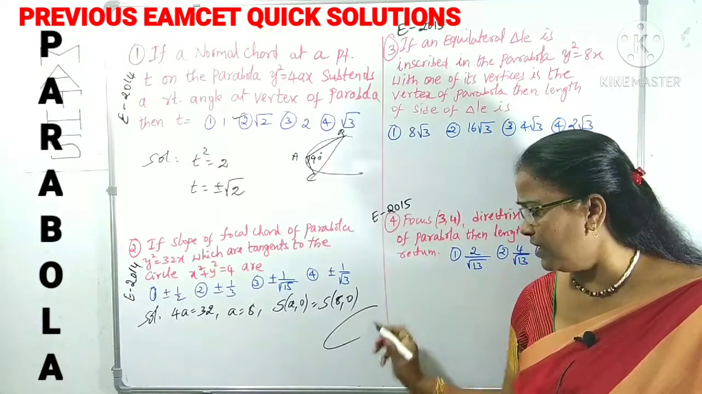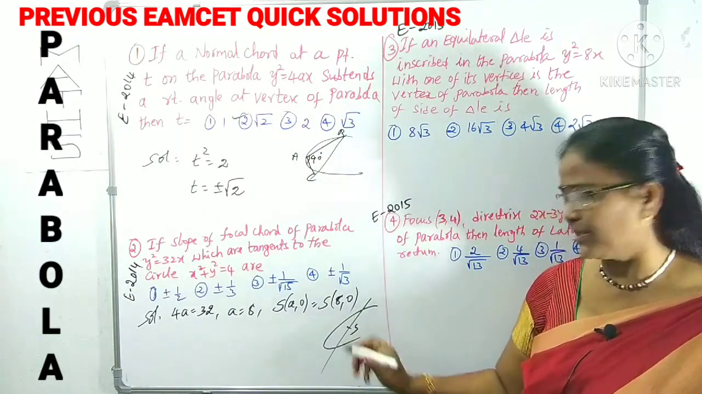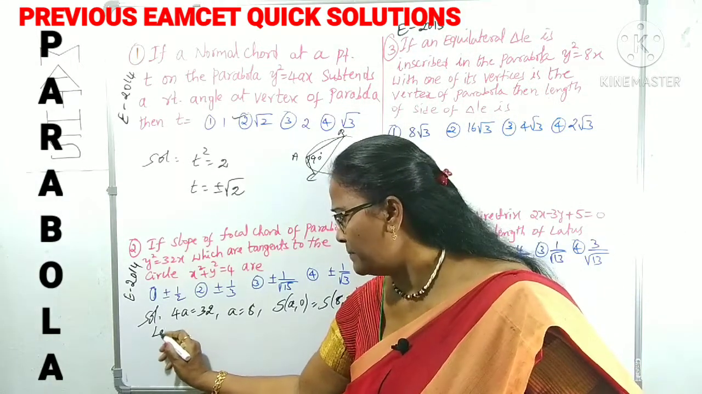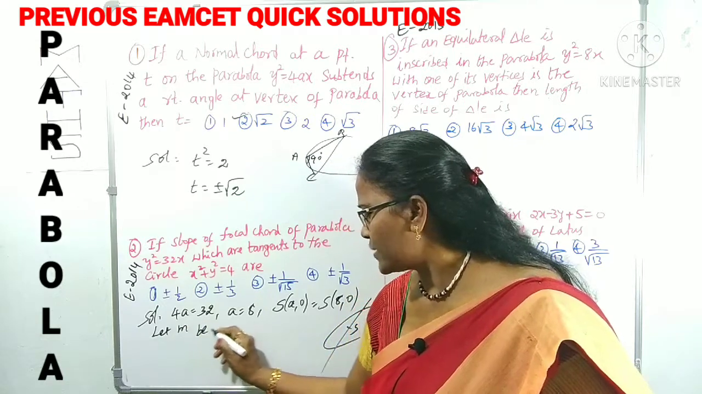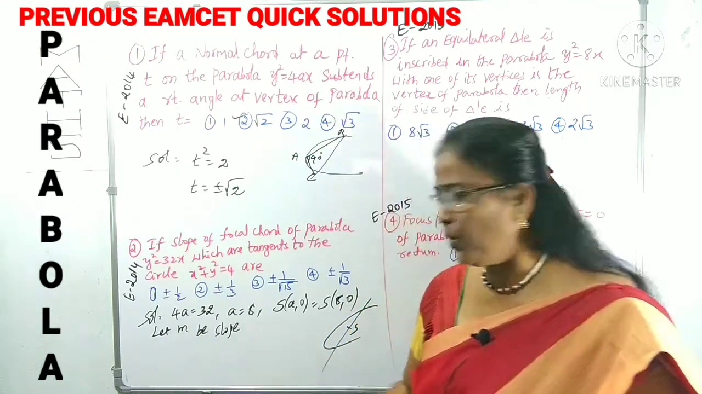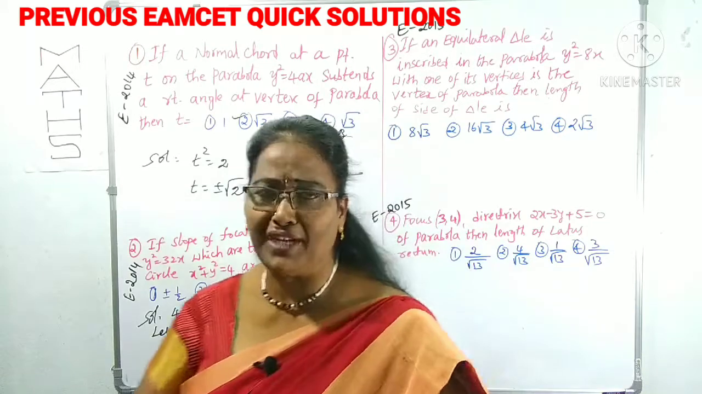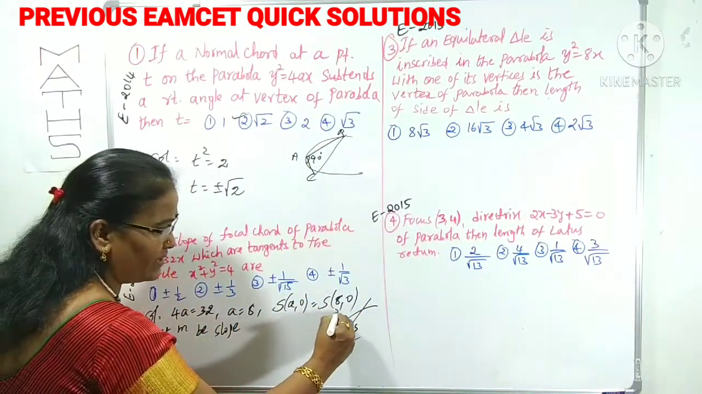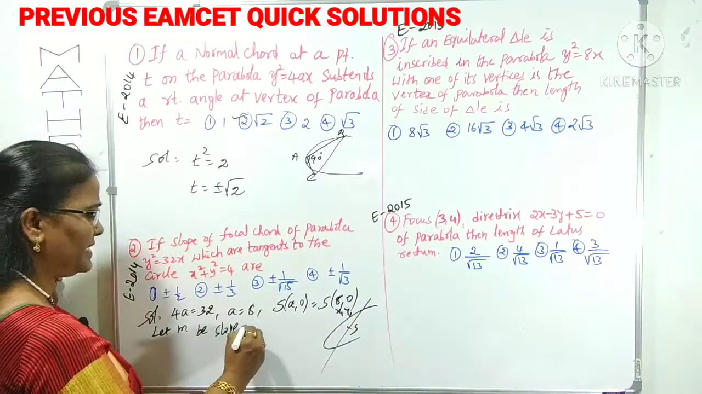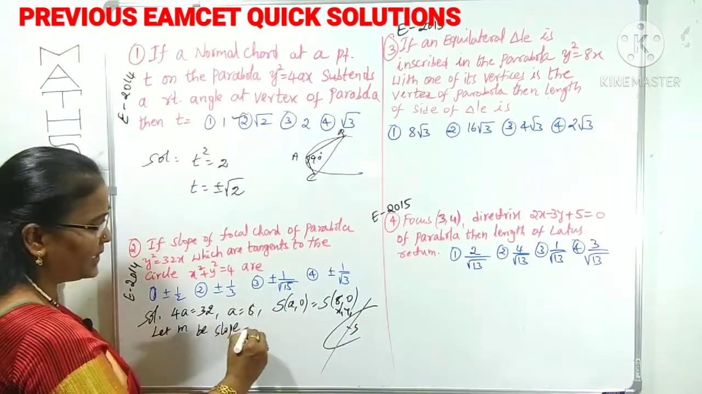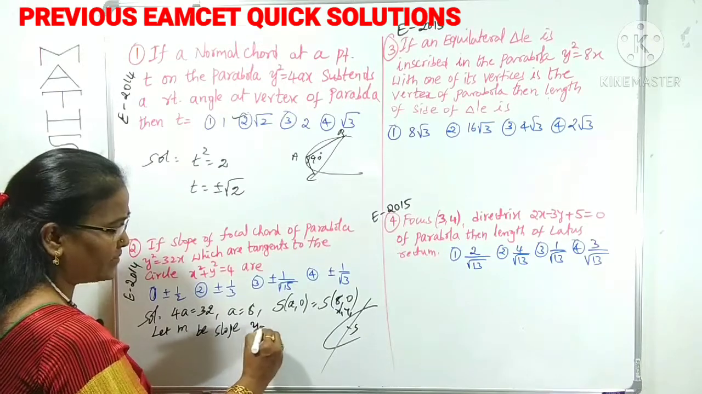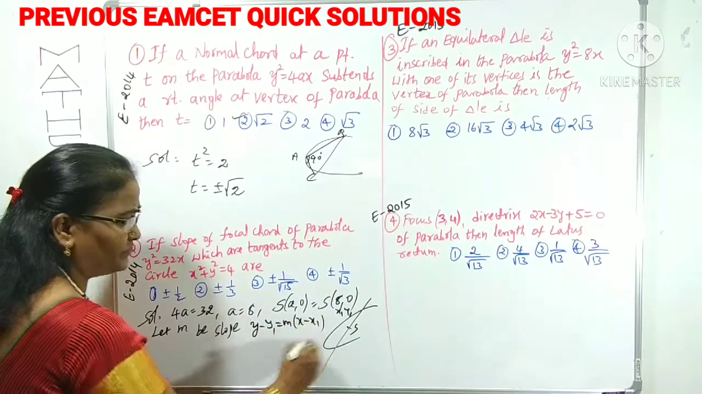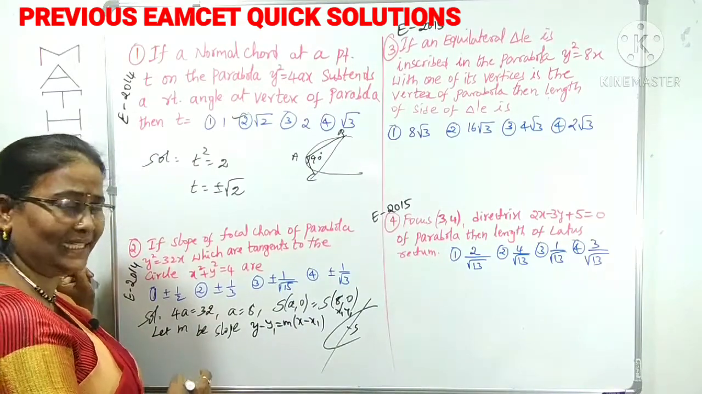Now the required focal chord is passing through the focus. We don't know the slope of that chord. Let the slope be m. You know the equation of a line having a point and a slope. What is the point here? x1, y1 you can take, and the slope is some m. What is the equation? y minus y1 is equal to m of x minus x1. This you already know from the straight lines.